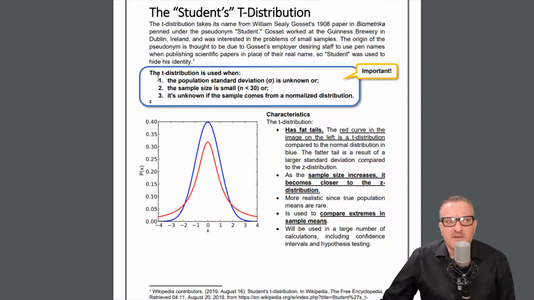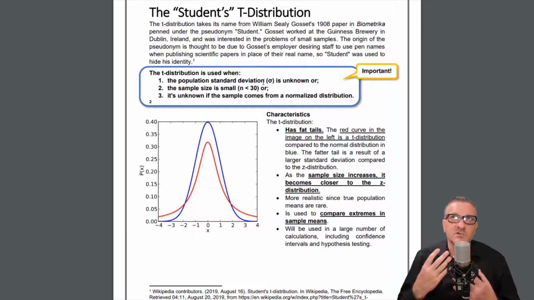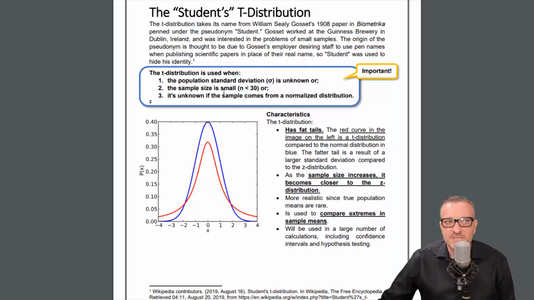So here are some of the main reasons why we use the t distribution. It says the t distribution is used when the population standard deviation is unknown. Okay, so right off the bat, we're unsure about the population standard deviation, so we're going to have to make some adjustments, and we're probably going to lose some precision just based on that statement. Then the other one is the sample size is small, meaning less than 30.